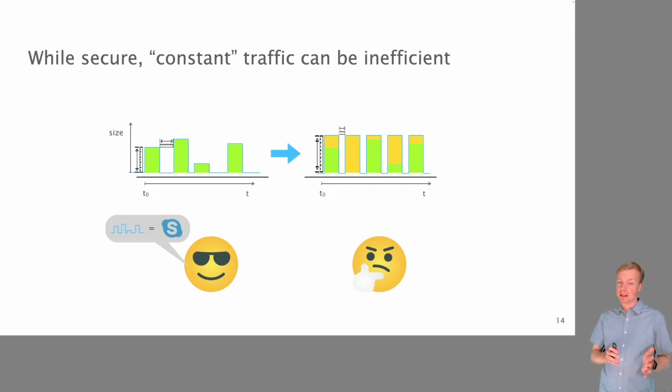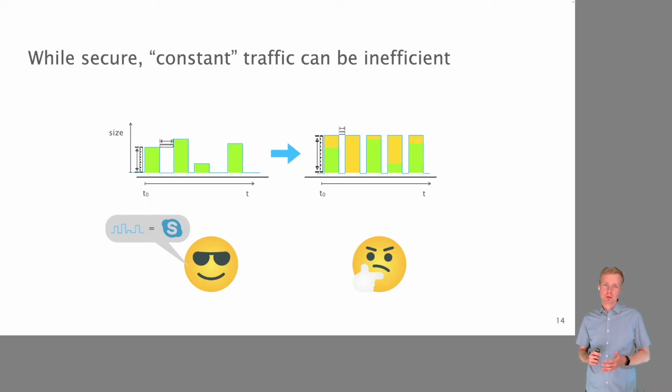However, if we would do it like this, and we just make all the packets the same size, this would be very inefficient, because as you see, there is a lot of yellow in this picture, and yellow is essentially padding or overhead. So whenever we need to add padding, we use up bandwidth on the link, and we want to minimize this